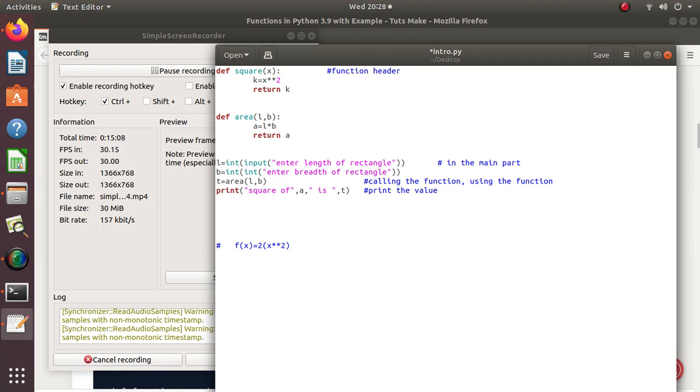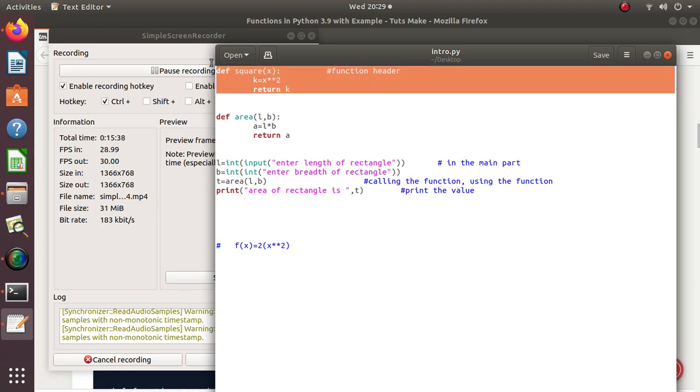So print. I am not calling the previous function square anywhere in this main part, so there is no role of this function in the main, so it will not get affected, only area will get calculated.